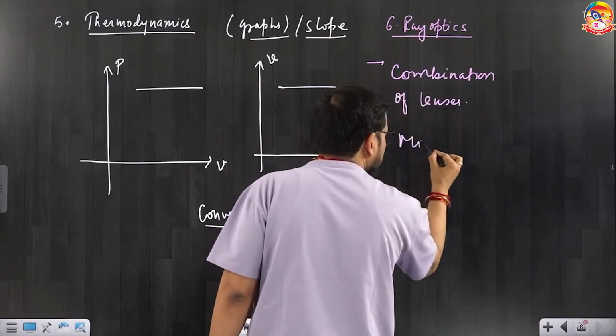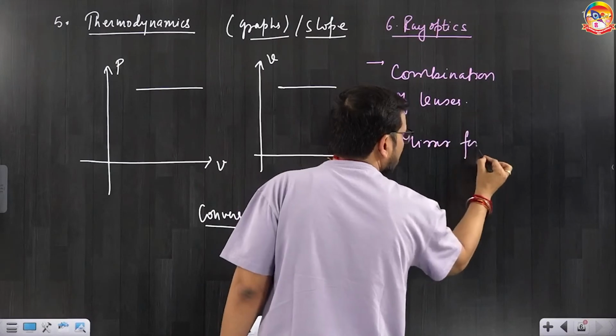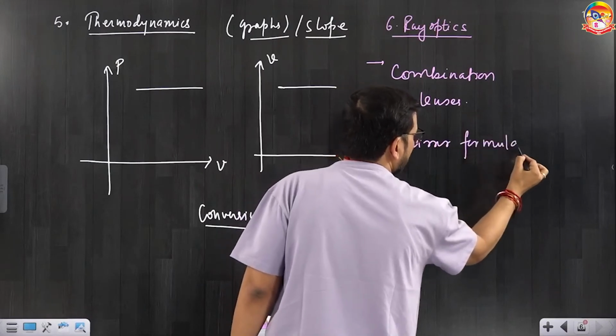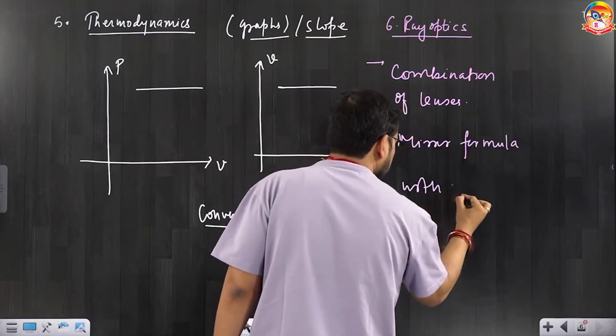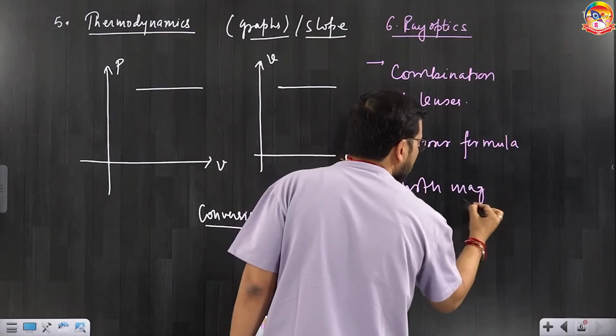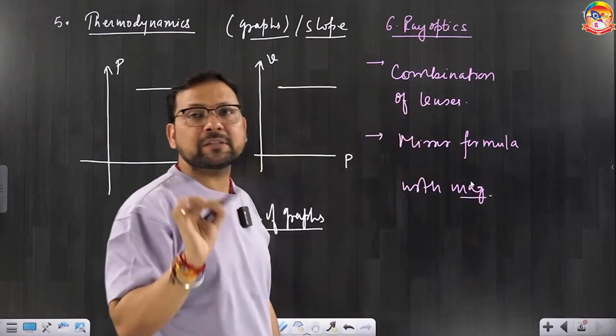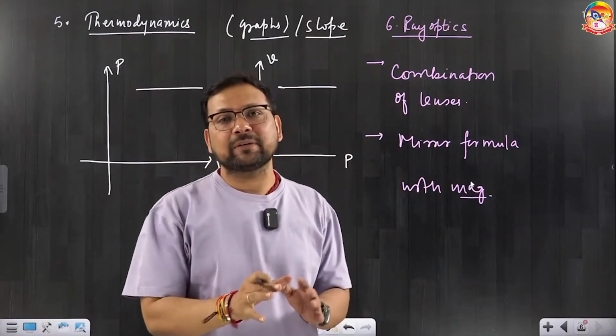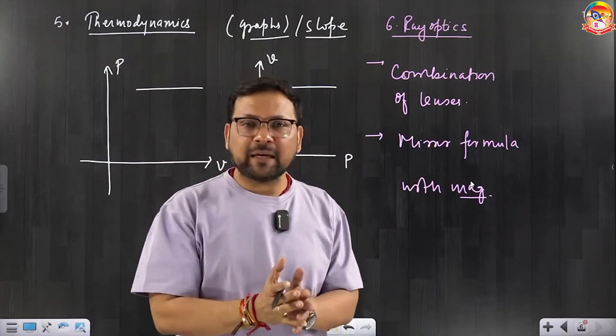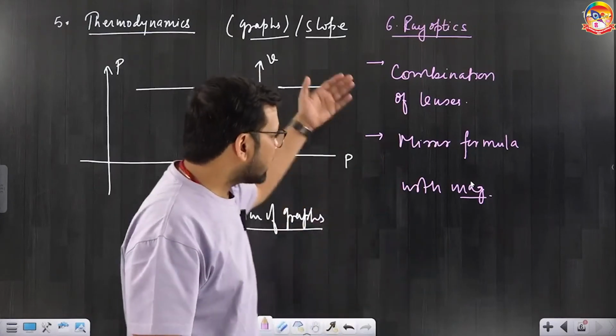Second, mirror formula with magnification. Don't make mistakes in sign. You have to devote some time to get the magnification and sign conventions right. Spend time, learn the real techniques and practice well.